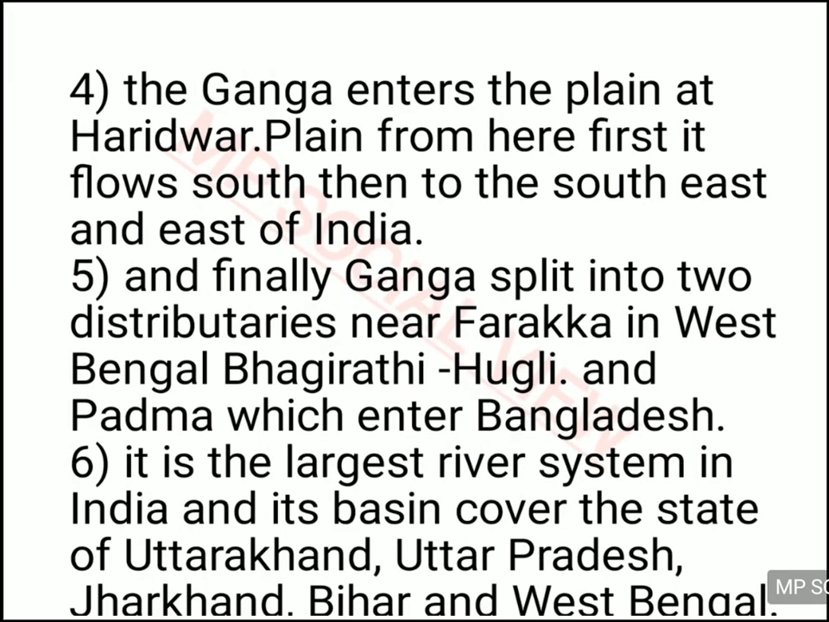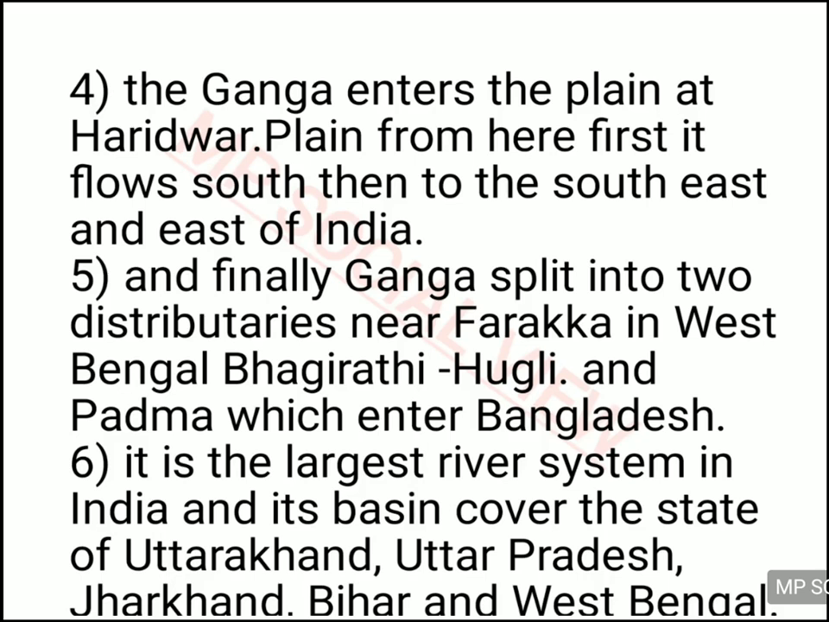And after crossing the Himalayas, it entered the plain area of India at Haridwar. After entering the Haridwar plain, it first takes a south turn. It flowed downside, and then it turned to the southeast side, and then it goes to the eastern side of India. And finally, when it reaches Bengal in the Farakka district, it gets bifurcated, divided into two parts.